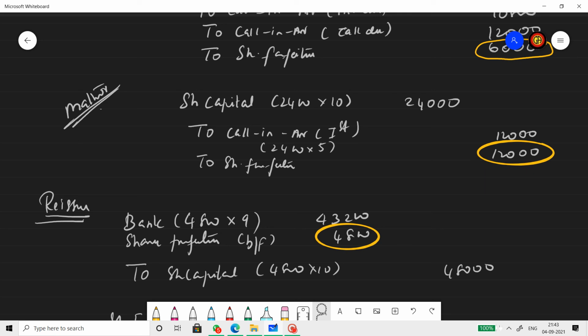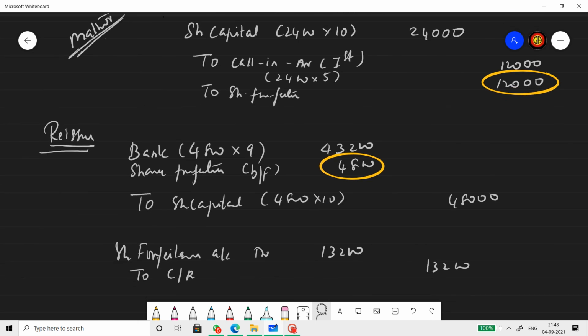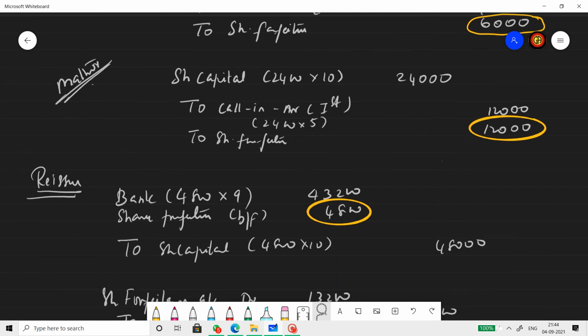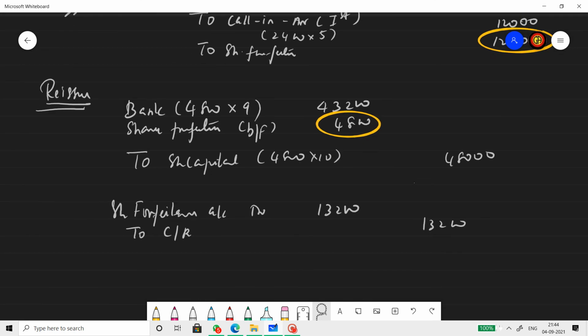Now, all forfeited shares are reissued. So, 2,400 of Manu and 2,400 of Madhur, totally 4,800 shares, reissued at 9 per share, 10 paid up. So, loss on reissue is 4,800. Profit on forfeiture is these two figures, 6,000 and 12,000. Loss on reissue is 4,800. Therefore, the net gain that is transferred to capital reserve is 13,200.